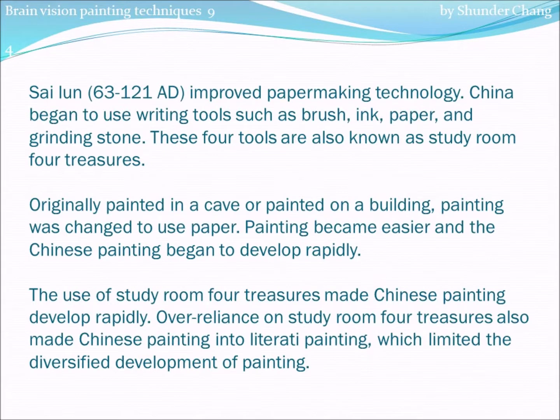Cai Lun, 63 to 121 AD, improved papermaking technology. China began to use writing tools such as brush, ink, paper, and grinding stone. These four tools are also known as the study room four treasures. Originally painted in a cave or on a building, painting was changed to use paper. Painting became easier and Chinese painting began to develop rapidly. The use of the study room four treasures made Chinese painting develop rapidly. Over-reliance on them also made Chinese painting into literati painting, which limited the diversified development of painting.